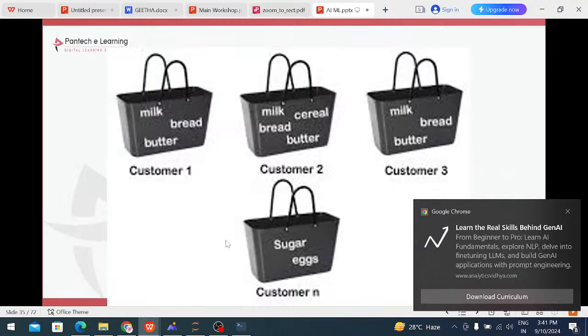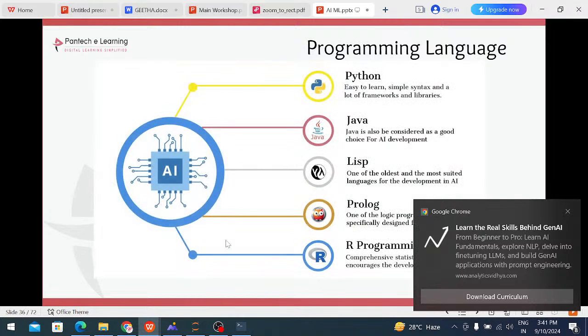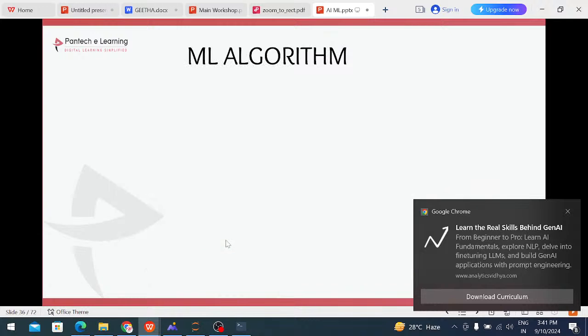In machine learning we are using one language, right? A lot of programming languages are there. The language we use for the implementation of machine learning is the Python language. Most of the languages used are Python, Java, Lisp. These are the many programming languages there. Mostly we use the Python programming language. Why is it Python?